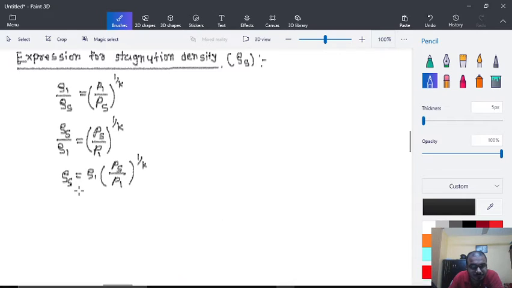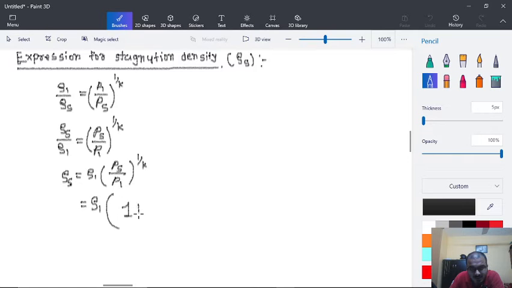So here we can directly write this as rho 1 into (1 plus (k minus 1) upon 2 into M1 square) raised to k upon k minus 1, all raised to 1 upon k.